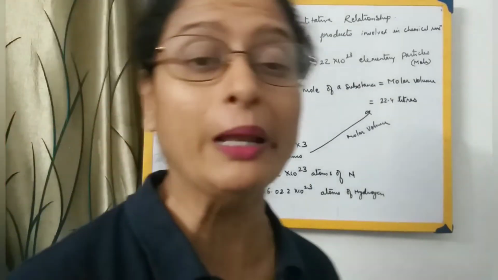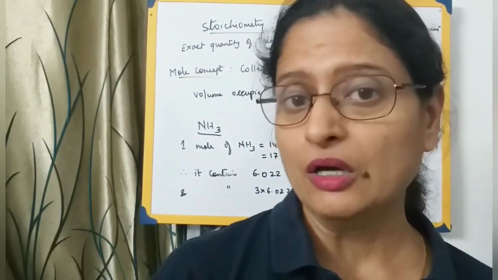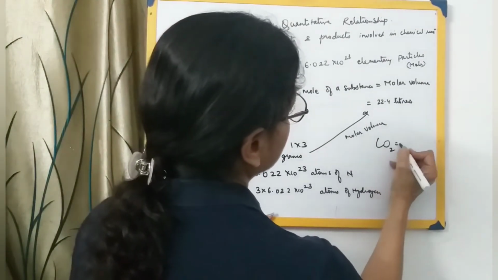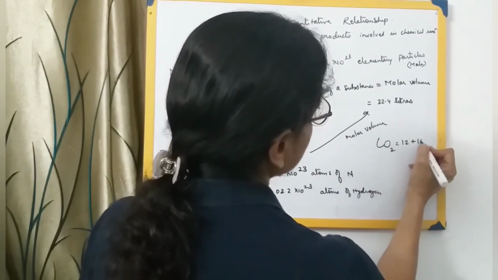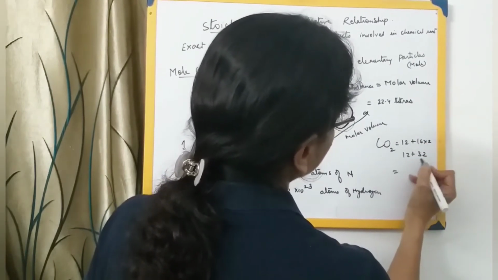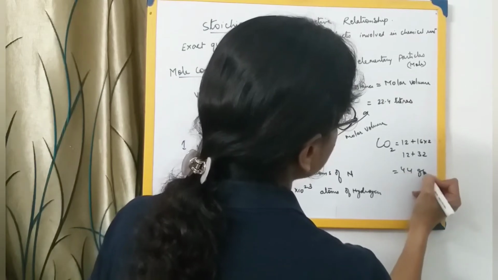Suppose I ask you, 1 mole of carbon dioxide is equal to how many grams? What will you do? CO2, carbon is 12 plus oxygen, that is 16 into 2. So 1 mole of carbon dioxide is 12 plus 32, that will be 44 grams.